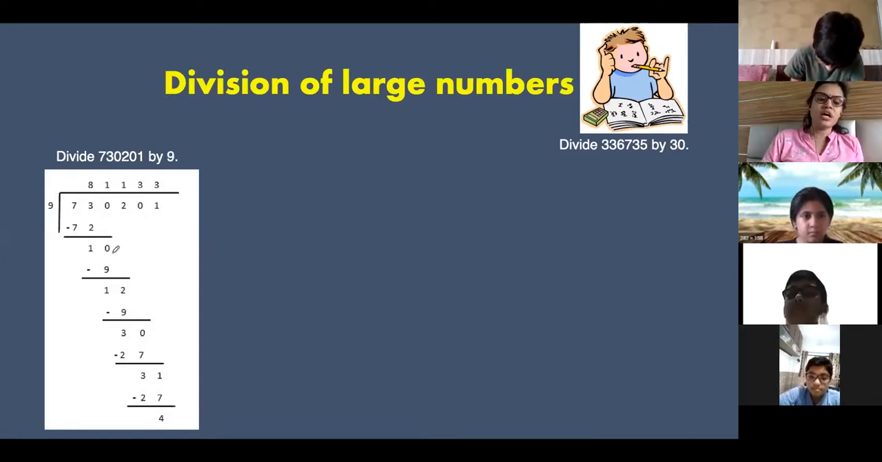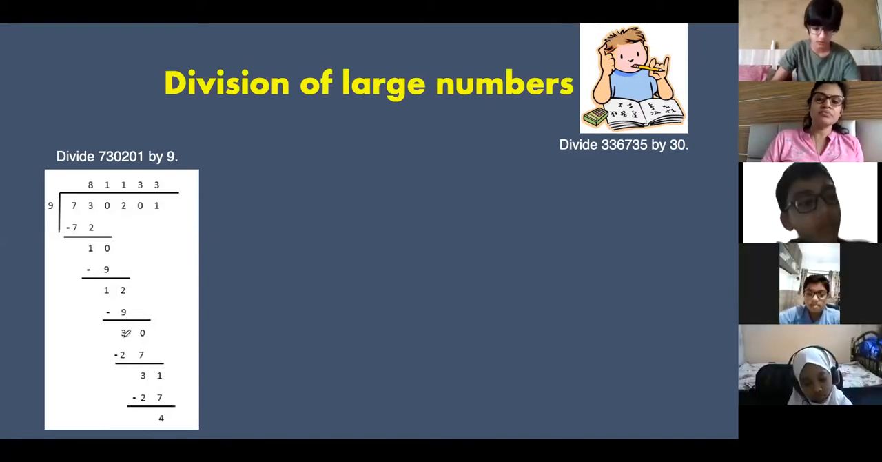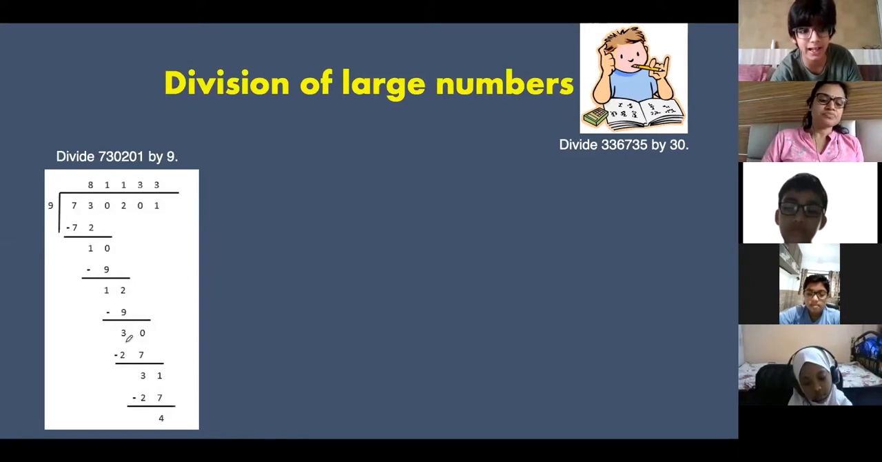Again, 9 ones are 9, because 9 twos are 18. 18 cannot be written over here because from 12 you cannot subtract 18. So 12 minus 9, I got the answer. Just a moment, let me complete. 12 minus 9 is 3.